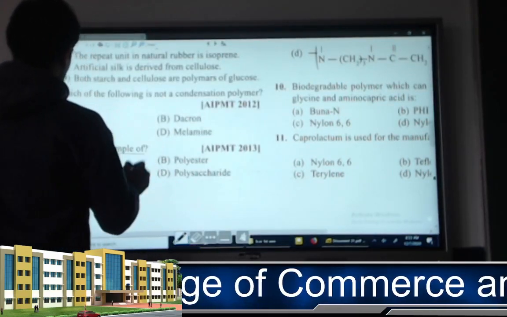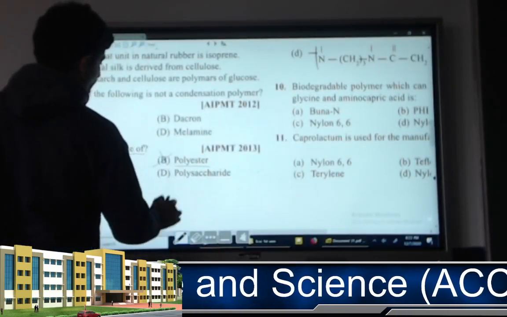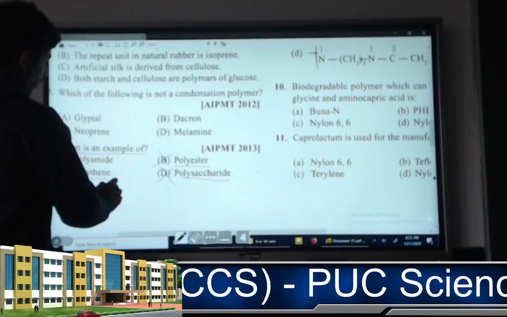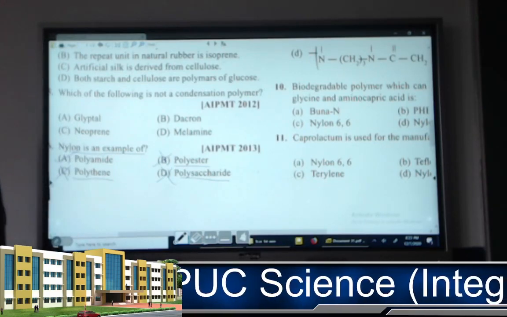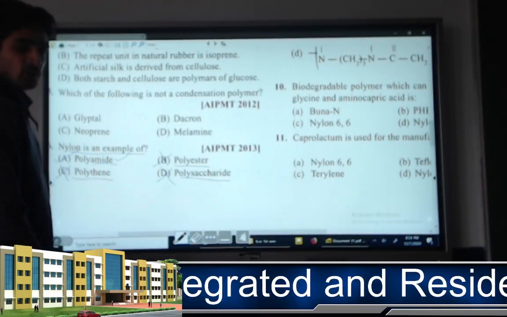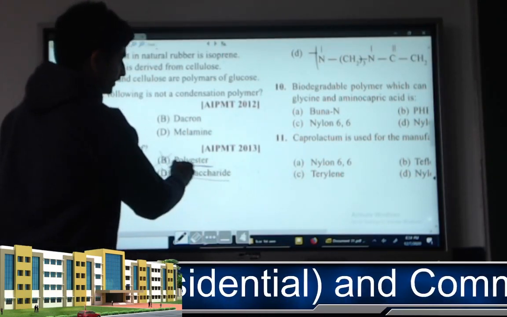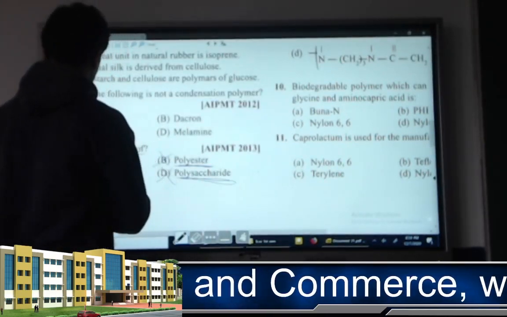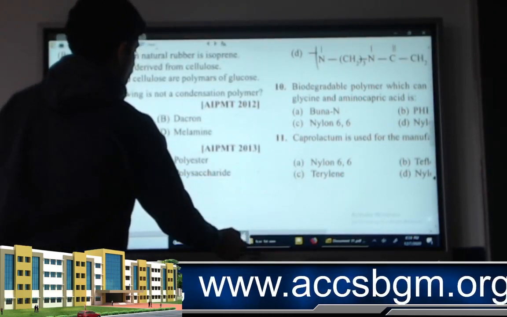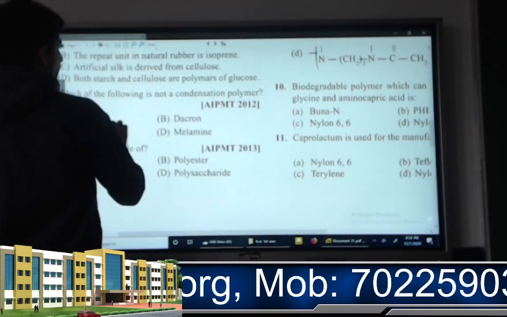Nylon is an example of what? As we already discussed, it's not an example of polyester. It is not an example of polysaccharide because it is not a carbohydrate. It is not an example of polythene. So it is an example of polyamide, due to the presence of amide linkage. So nylon is an example of polyamide. It doesn't come under polyester, it's not a carbohydrate, and it's not a polythene. So the answer is polyamide. Let me go with the next example.